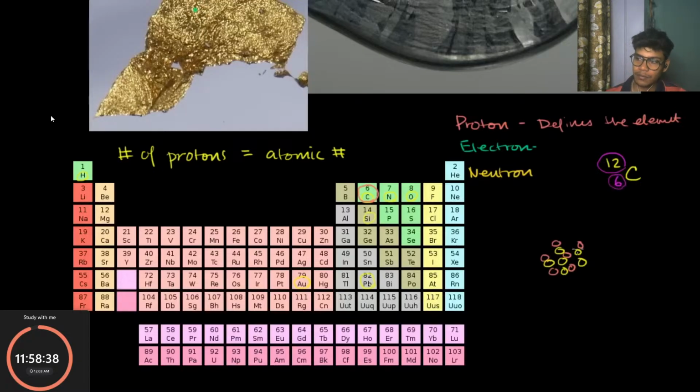At the center of a carbon atom is its nucleus, and carbon 12 has 6 protons and 6 neutrons. Another version is carbon 14, which still has 6 protons here but 8 neutrons, so the neutron number can change. But this is carbon 12 right over here. And if carbon 12 is neutral, and I will give a little nuance on this word in a second as well, it'll also have 6 electrons. Now, let us draw these 6 electrons here, so they will be 1 to 6 electrons here.